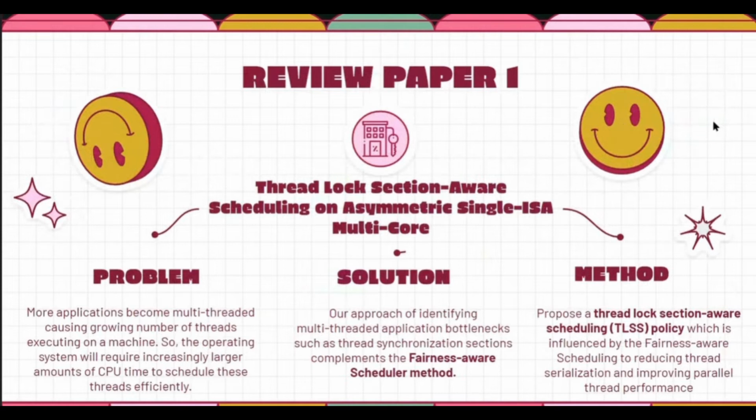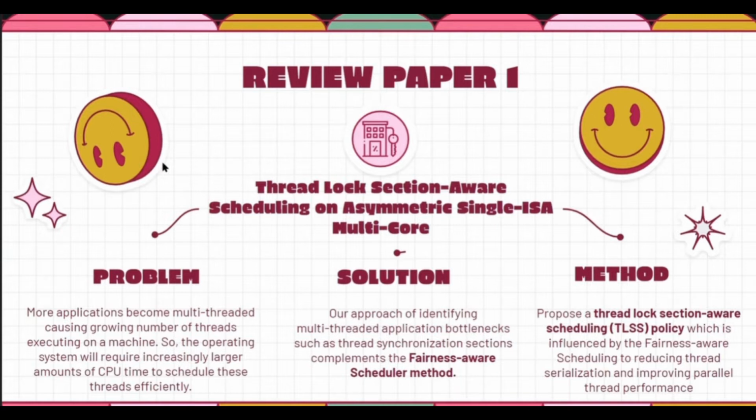Review paper 1. The title is Thread Lock Section Aware Scheduling on Asymmetric Single-ISA Multi-Core. The problem is that as more applications become multi-threaded, a growing number of threads execute on a machine, so the operating system requires an increasingly larger amount of CPU time to schedule these threads efficiently. The solution it proposes is to identify multi-thread application bottlenecks such as thread synchronization